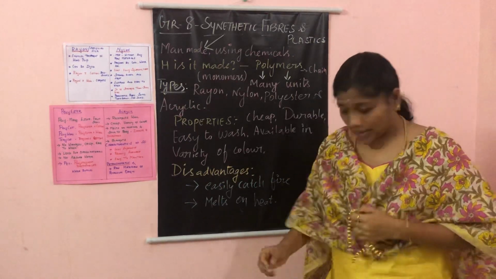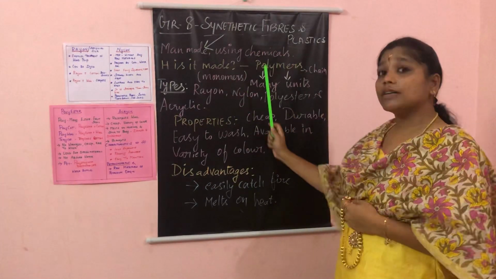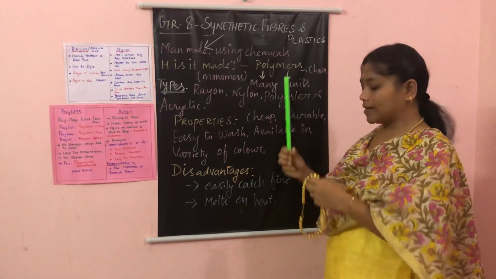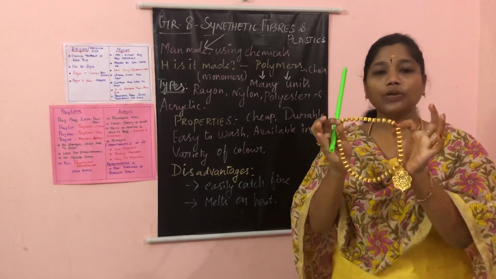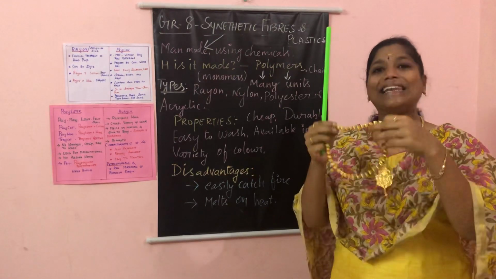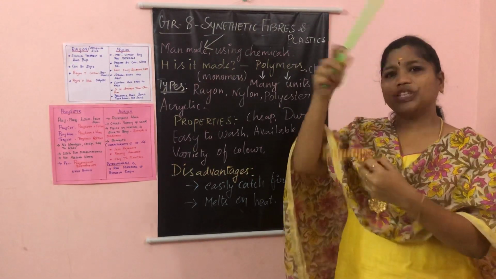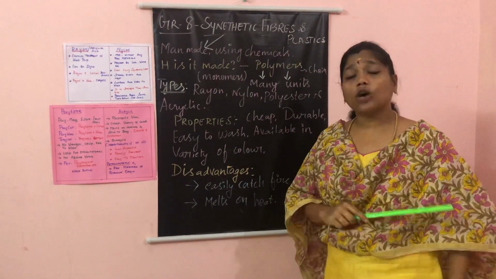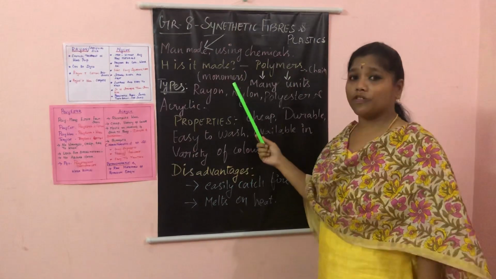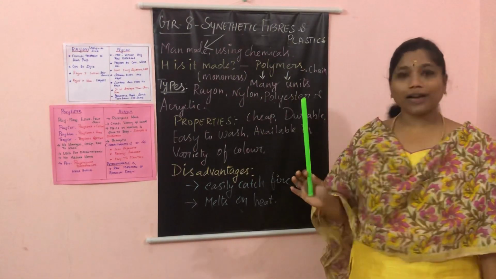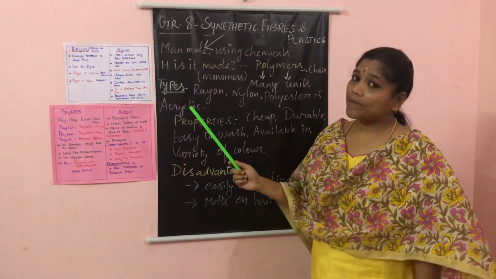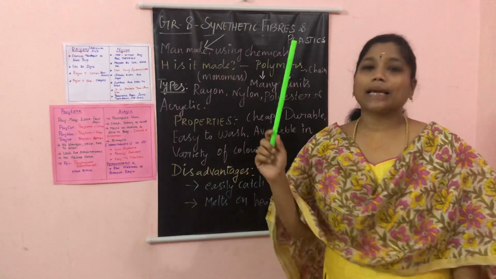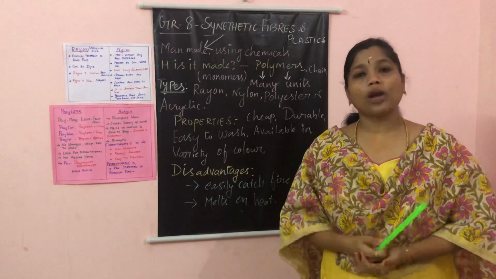Likewise, by using some chemical substances, polymers are formed. Many monomer units join together to form a chain of polymers. Understood? Are we all clear? It is arranged in a linear way, and it may also be arranged in a chained form. So how are synthetic fibers made? Synthetic fibers are made from many units of monomers, called polymers. Synthetic fibers are man-made or artificial fibers which are produced by chemical substances and are made up of many polymer units.